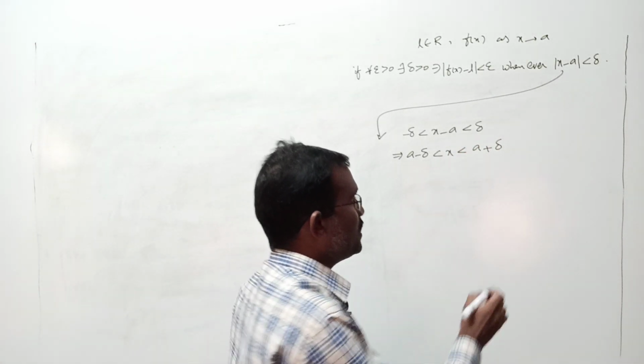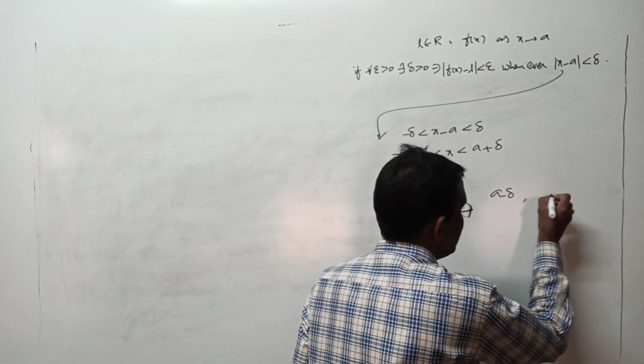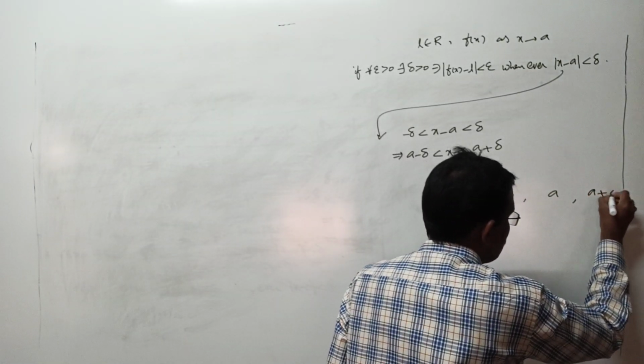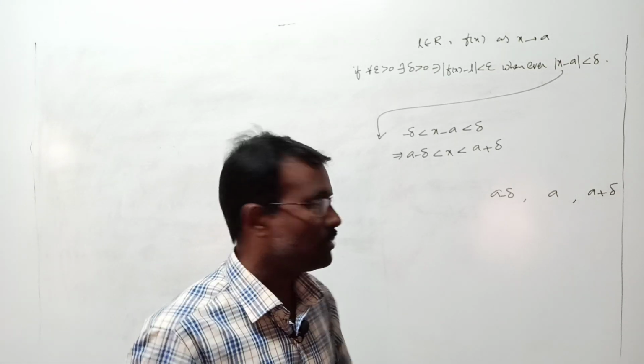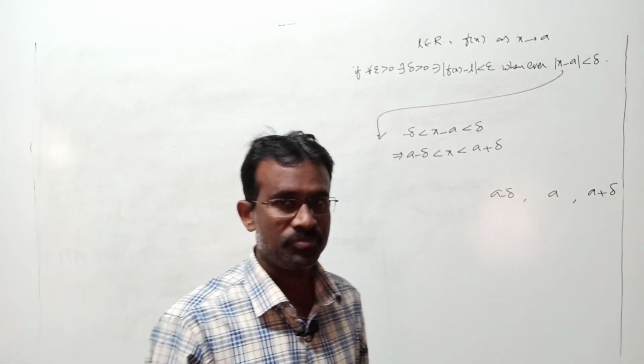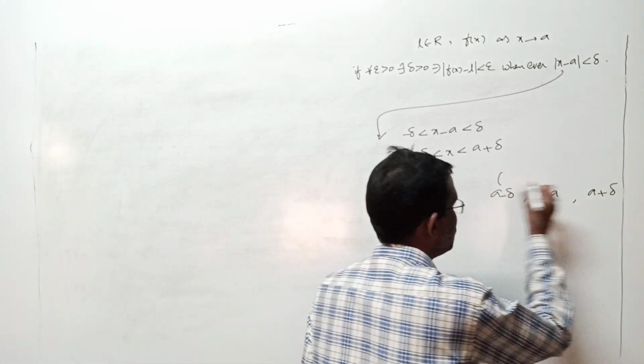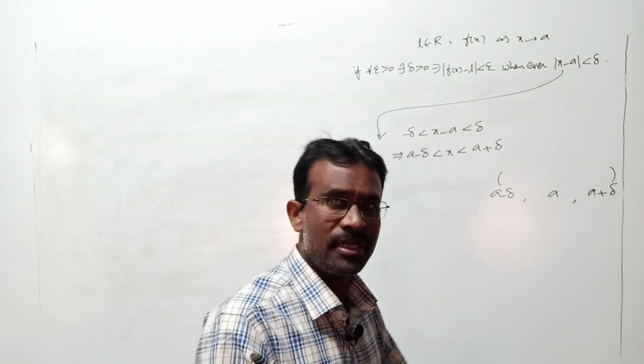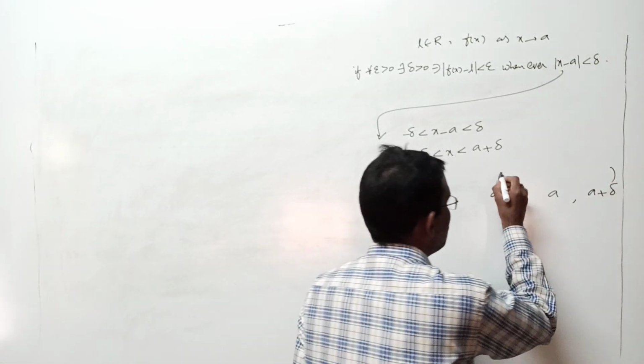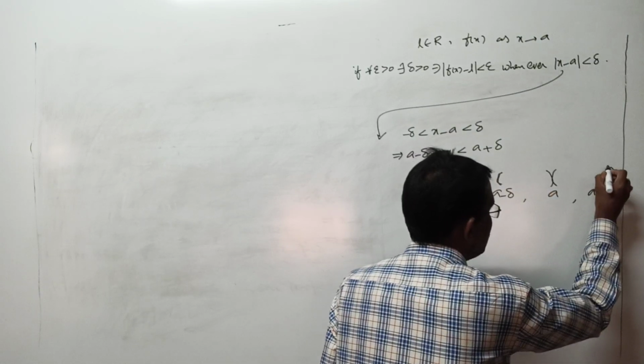In between a minus delta and a plus delta, a should be there. Delta is a least positive real number. In between these two things, a should be there. Actually our portion is here to here. I want to divide that into two equal divisions. Here to here is one division, here to here is the next division.